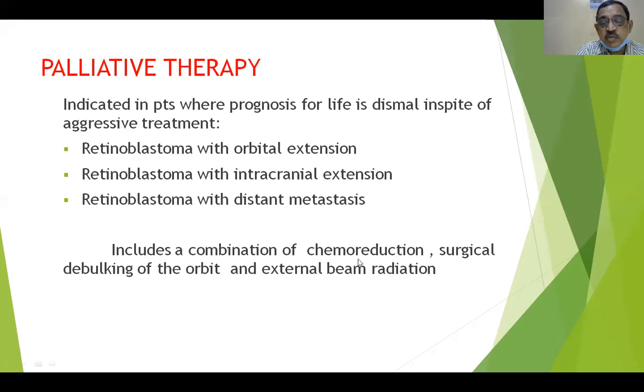It includes a combination of chemoreduction, surgical debulking of the orbit, and external beam irradiation. It only alleviates the symptoms of the patient, so that the lifestyle is a little better, especially for the children. They can stay without pain and everything. That itself is sufficient for us.